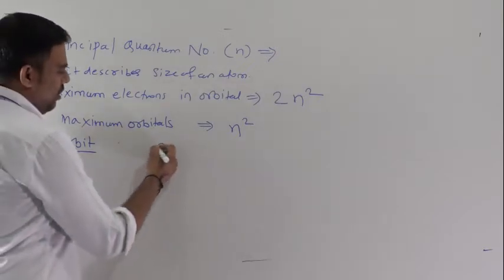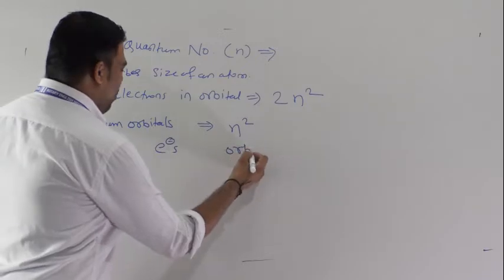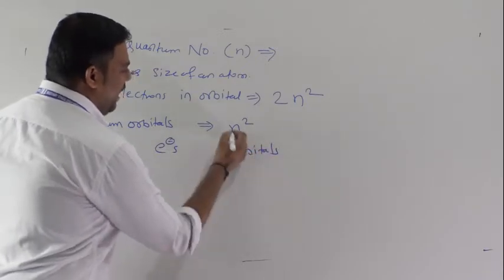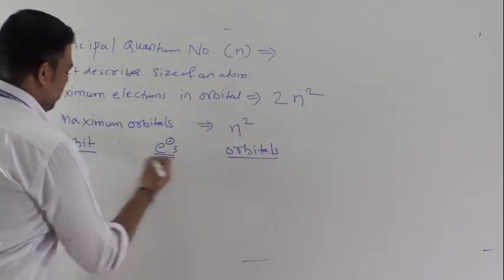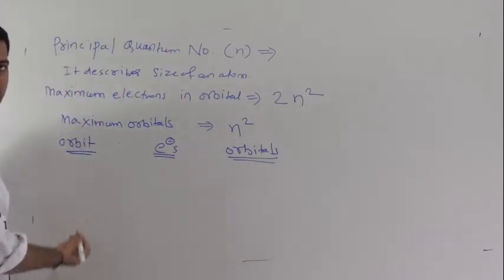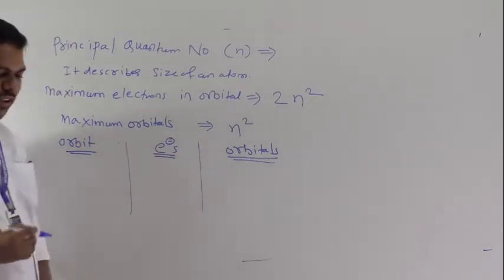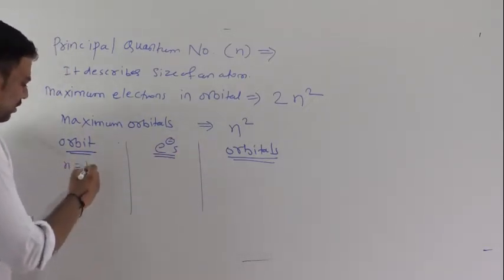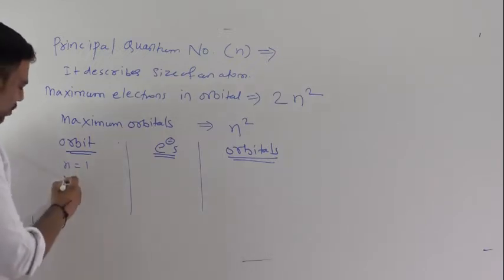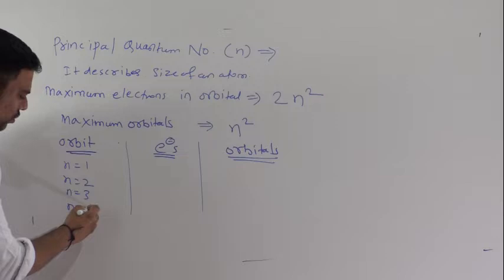Next is electrons, and next is orbitals, whose formula we have just studied: n square. So how can we make this chart? n is equal to 1, n is equal to 2, n is equal to 3, and n is equal to 4.